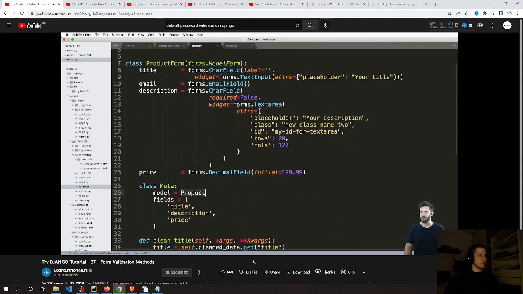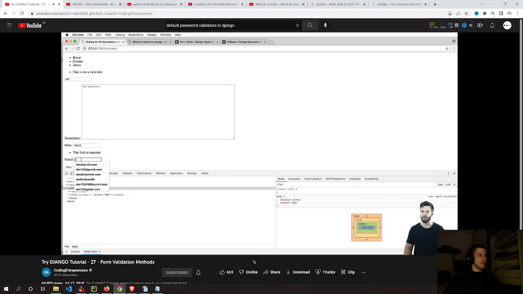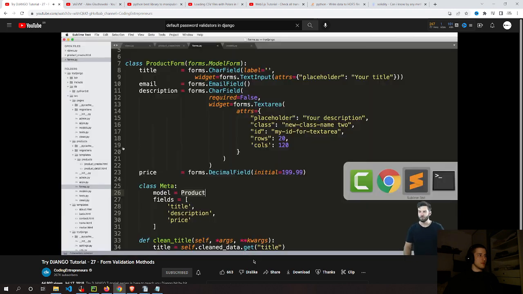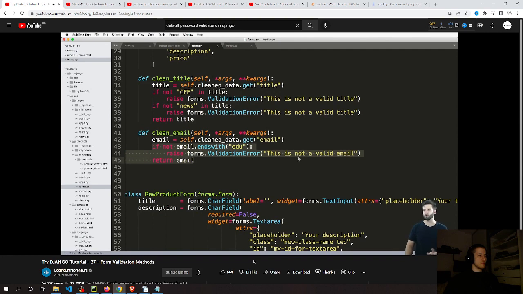Notice it's not a model form, it's certainly not a model. So I'm refreshing here, I got my email field in there, I say abc@gmail.com, I hit save, not a valid email. So it's pretty cool. Validation is fairly simple, and then you can run any sorts of validation things on here.